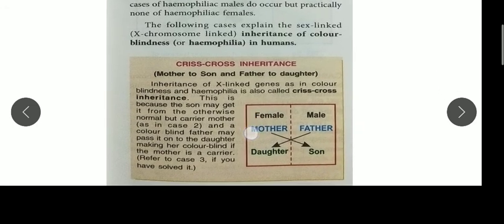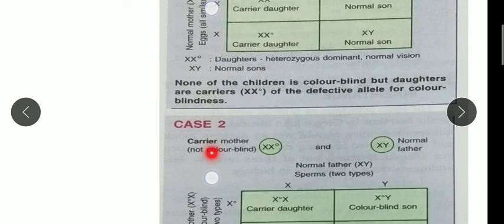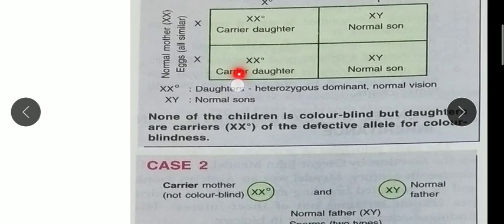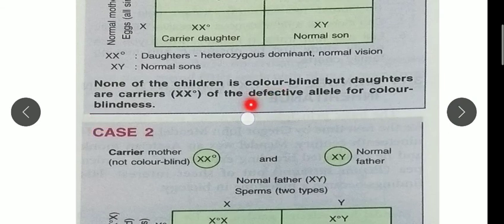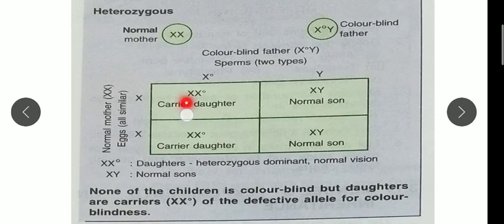If this carrier daughter again has the genes for hemophilia, then her sons can become color blind. Now none of the children is color blind, but the daughters are carriers of the defective gene. They carry the gene which can show in the next generation but not in their own life, because they have the dominant X gene also.